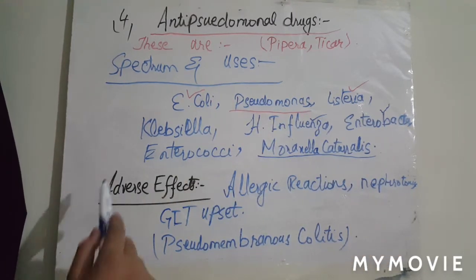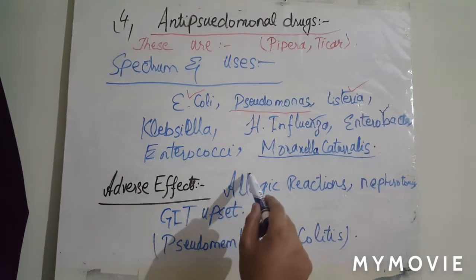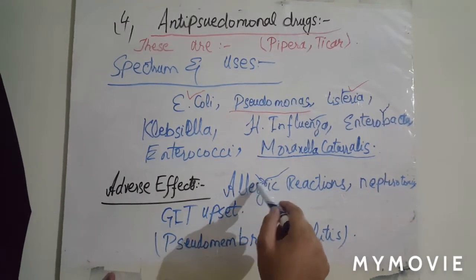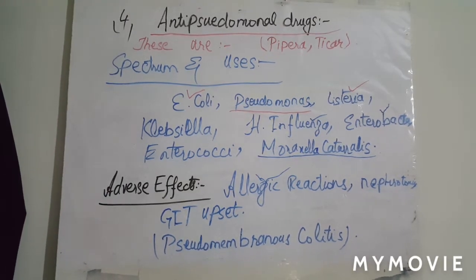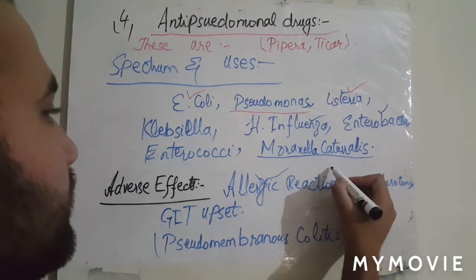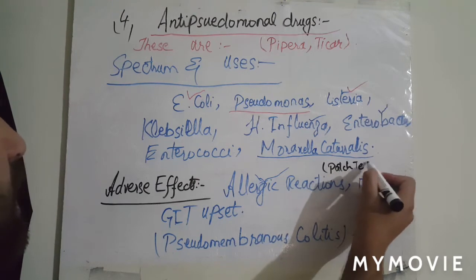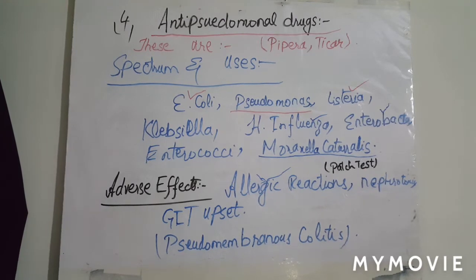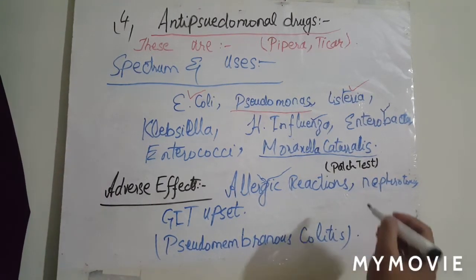Now we will discuss the adverse effects of penicillins. Allergic reactions occur in people who are prone to allergy with the penicillins. So we mostly do a test known as the penicillin patch test to determine the allergenicity of the person to the penicillins. Penicillins can lead to nephrotoxicity. Example is methicillin.